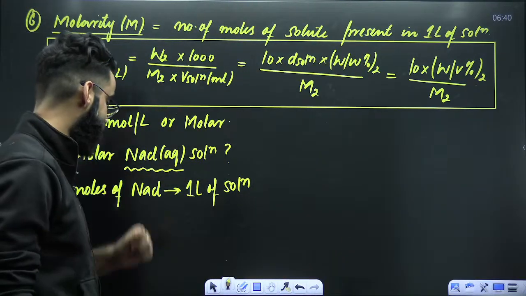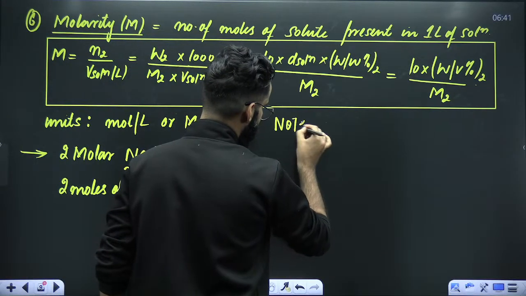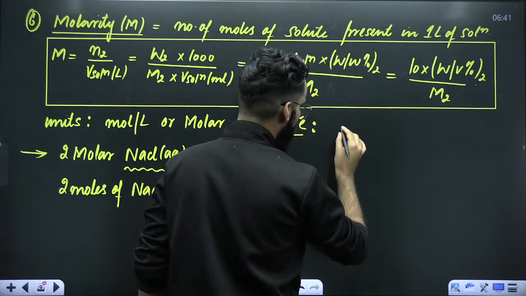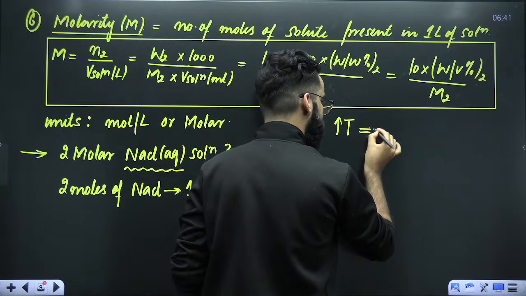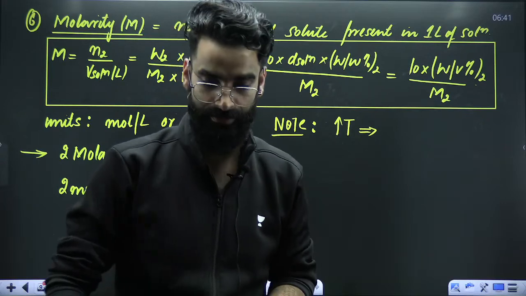At the same time, one more important thing, dear students. Try to analyze it. Do remember, if you increase the temperature of the solution, let's say you have got one solution in the container and you are increasing its temperature.